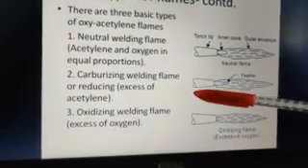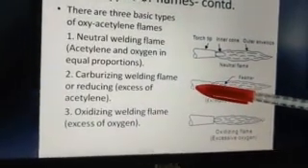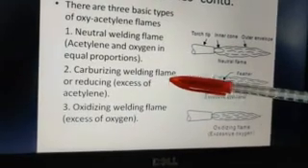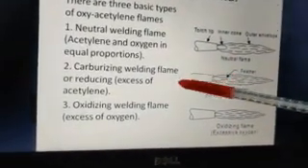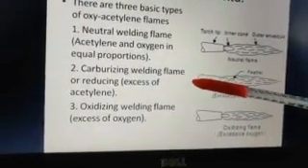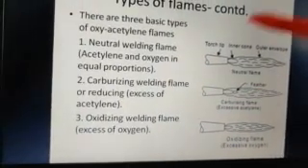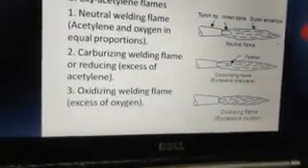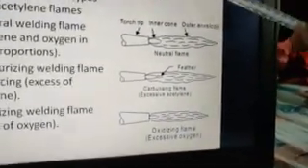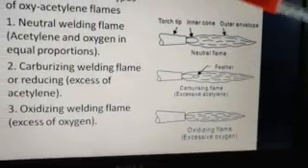Then we have the carburizing welding flame, also termed a reducing flame depending on its behavior, where we have an excess of acetylene, more fuel. Then we have the oxidizing welding flame with an excess of oxygen. Here you can see the three different flame structures.